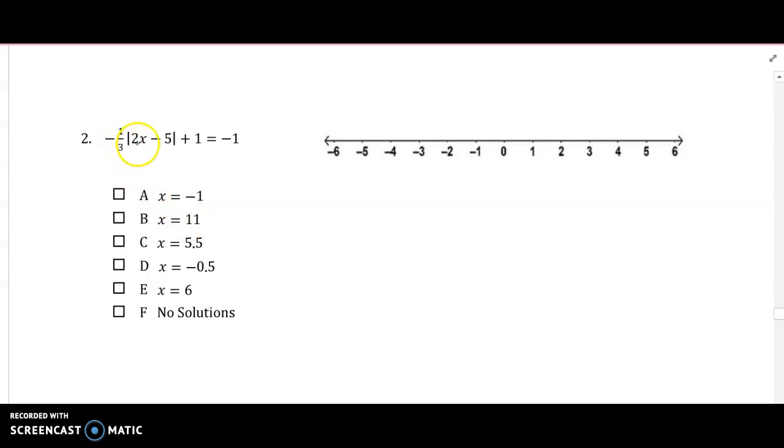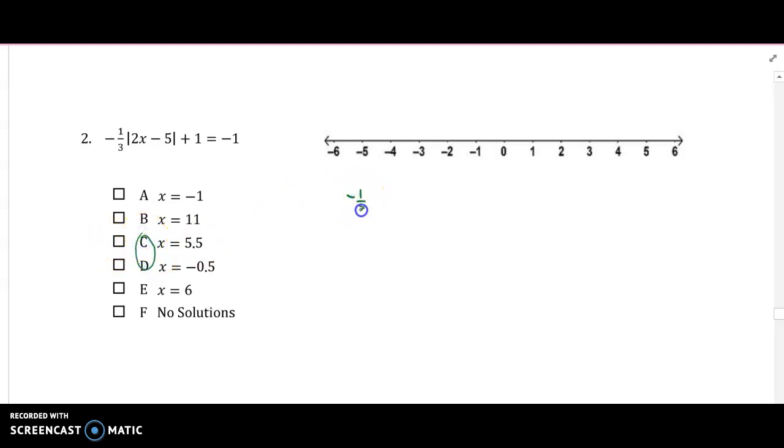Let's see, 11. 2 times 11 is 22. 22 minus 5 is 17. No, that's not going to work. Let's try 6. 2 times 6 is 12. 12 minus 5 is 7. No, that's got to be one of these half ones. Okay, it's probably these two, but let's check.